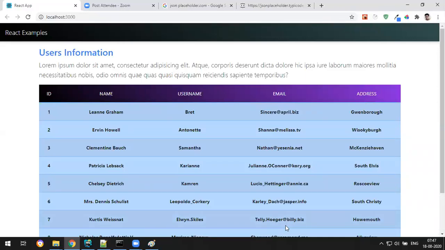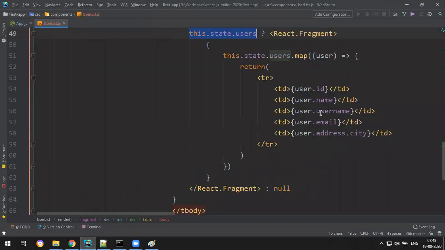We'll do some good examples also, but meanwhile I got a question. Can we use forEach in place of map? We can't use forEach in React JS, that JSX will give the problem. If it is normal JavaScript, we can write forEach, but forEach will not work here. forEach will not return the array. Only map function will return the array. They need an array, so it must be map. You can try with forEach, you will get the error. It's map. Now we successfully know how to fetch data.